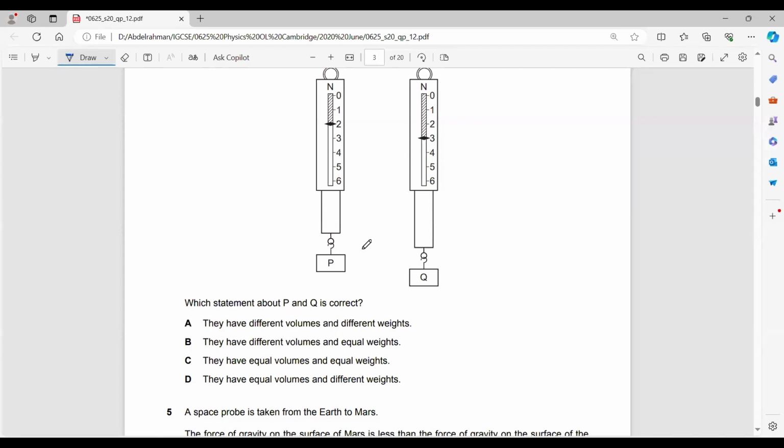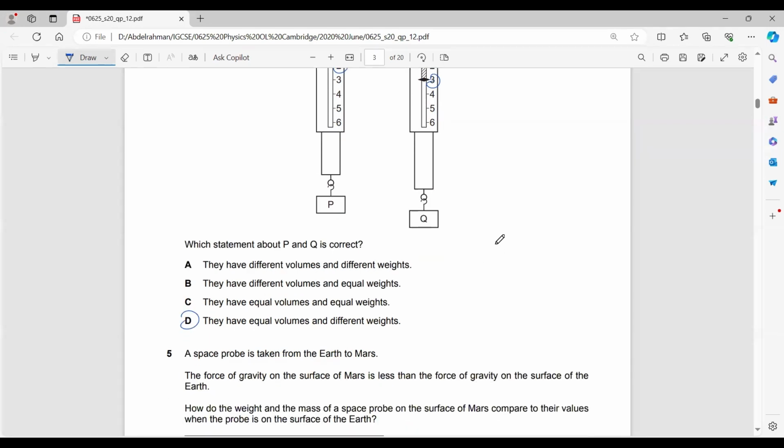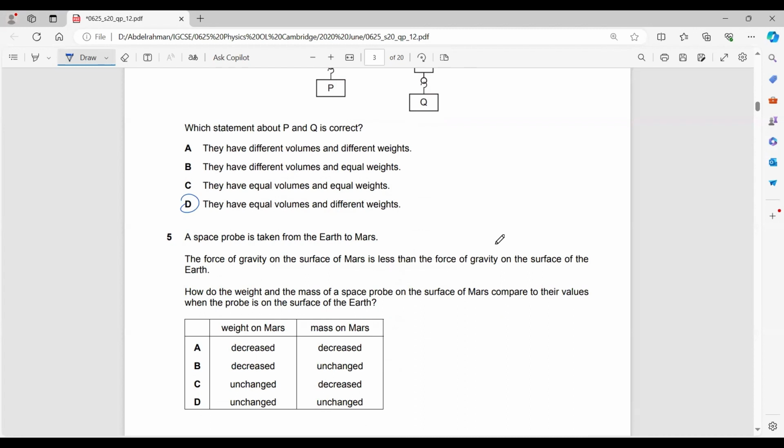They have the same shape. So they do have the same volume, but different weights. Yes, different weights. Q had a reading of 3 newtons, but P had a reading of only 2 newtons. Any questions? Okay.